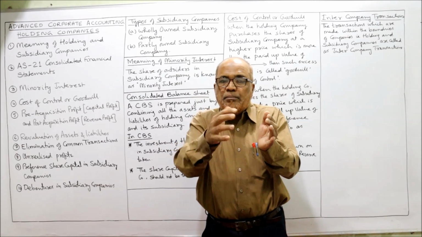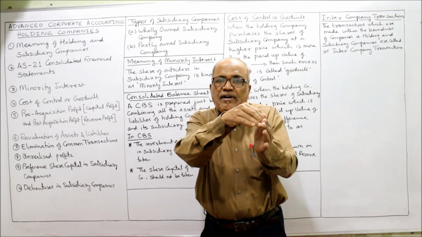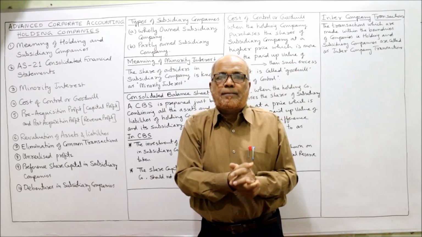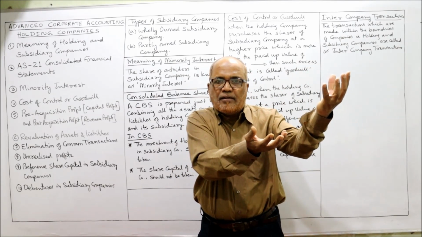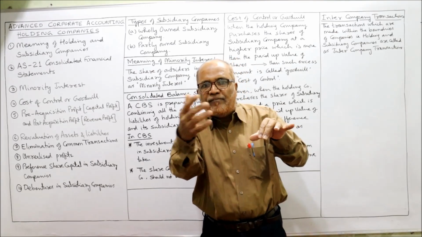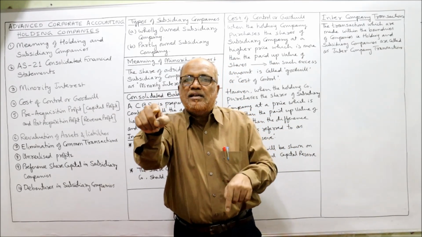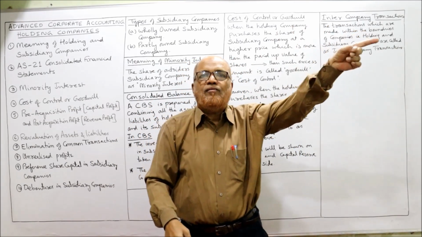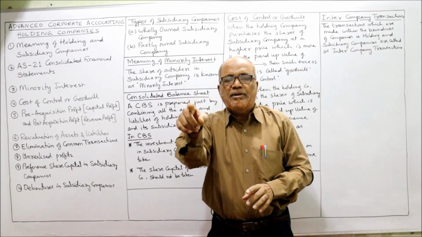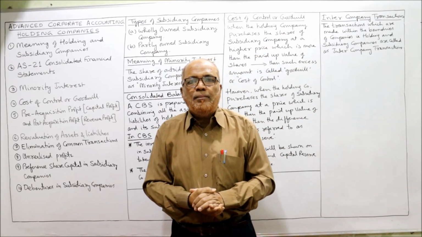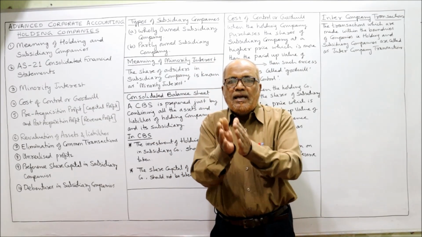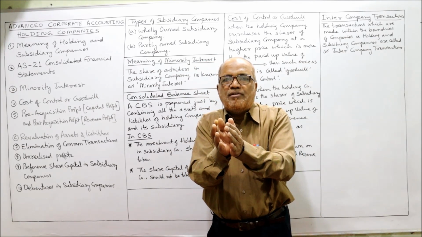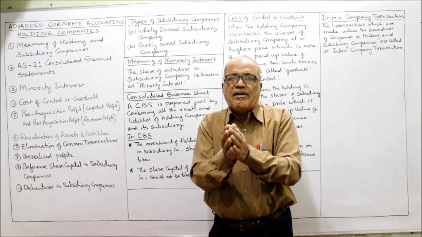At the same time, B Limited is a subsidiary company of A Limited. A Limited is the holding company for B Limited. B Limited is the holding company for C Limited. So automatically C Limited is a subsidiary company of A Limited also. So in these circumstances, a company is deemed to be a subsidiary company.